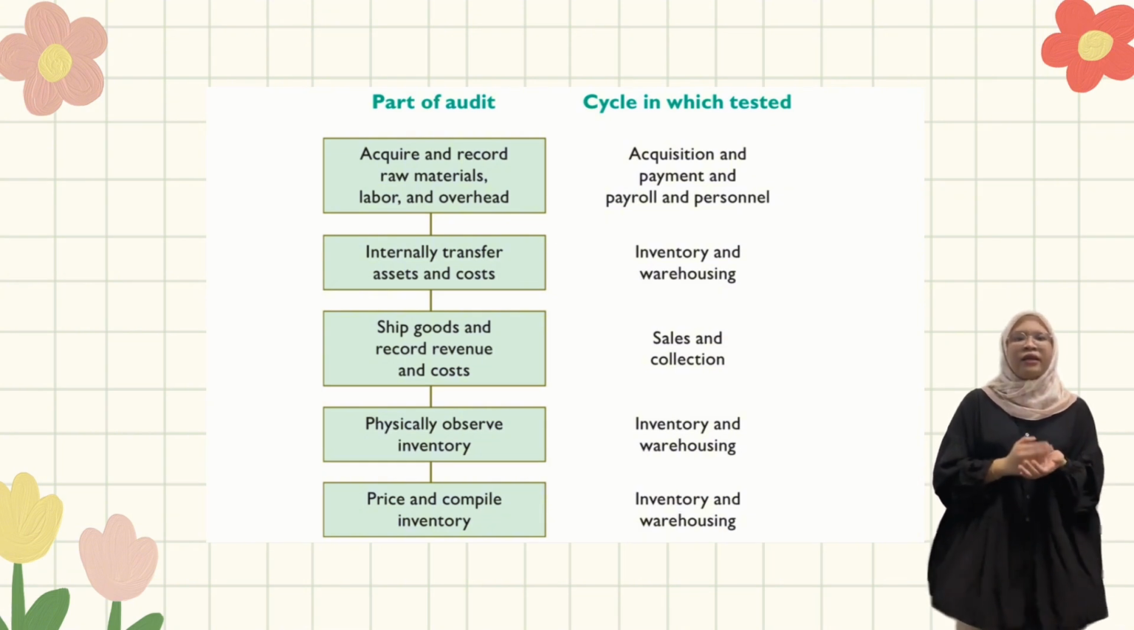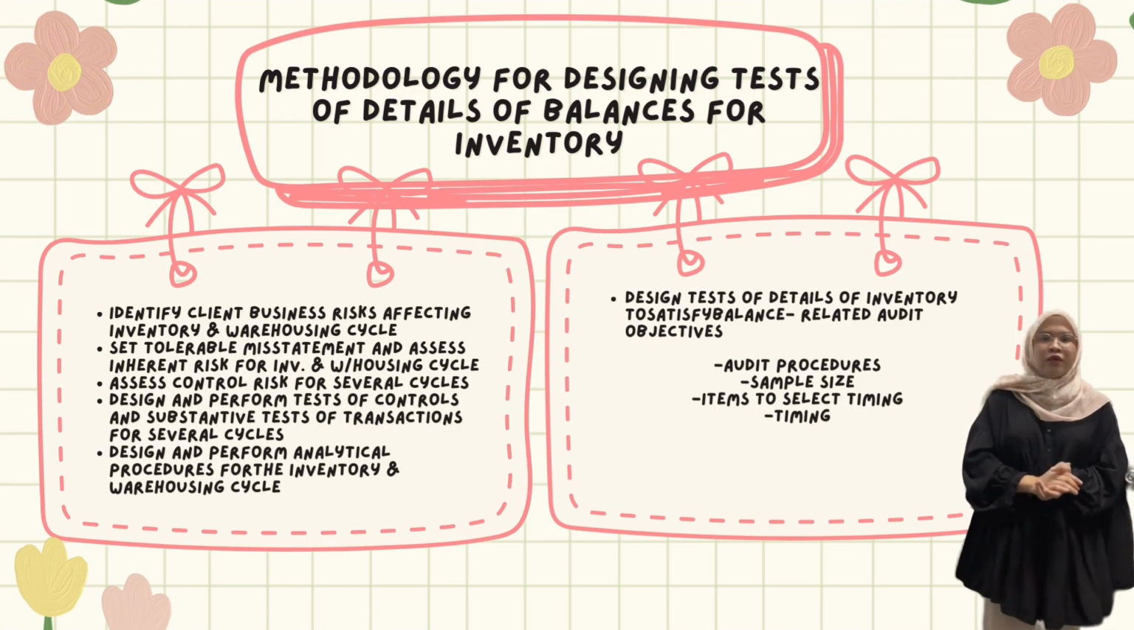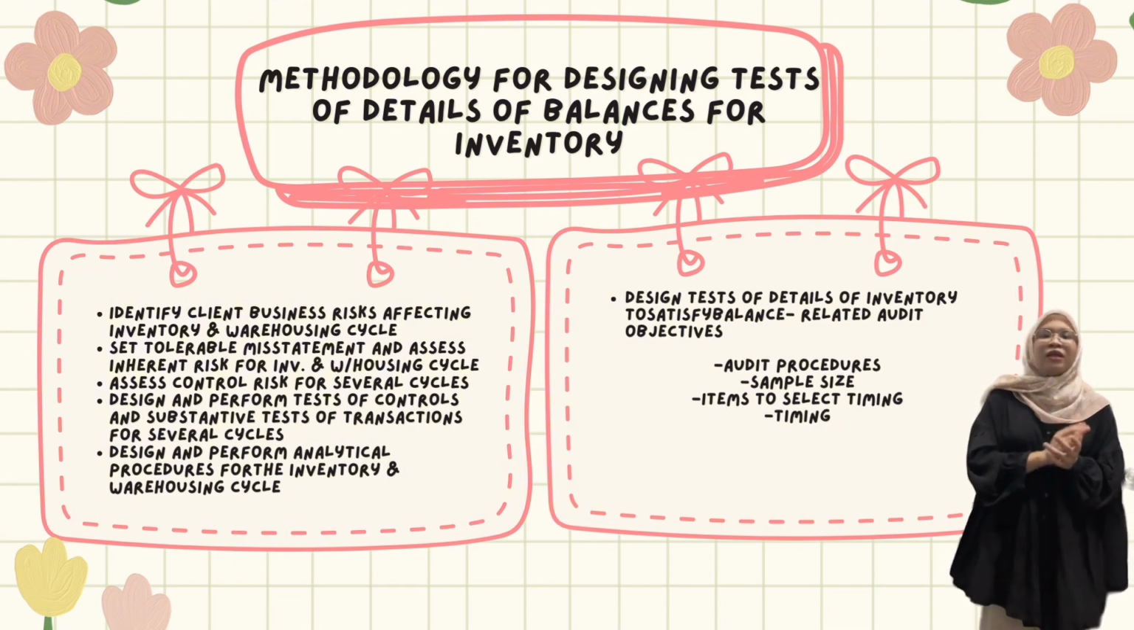The remainder of the chapter deals with the parts of the audit of inventory in the diagram above that are tested as a part of the inventory warehousing cycle, including the use of analytical procedures, tests of the physical inventory, observations, and inventory pricing and compilations tests. Next, we continue to the methodology for designing tests of details of balances of inventory, which is we need to identify client business risks affecting inventories and warehousing cycles.